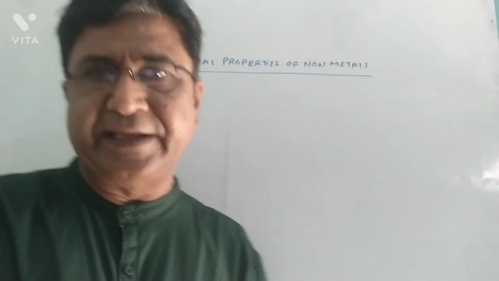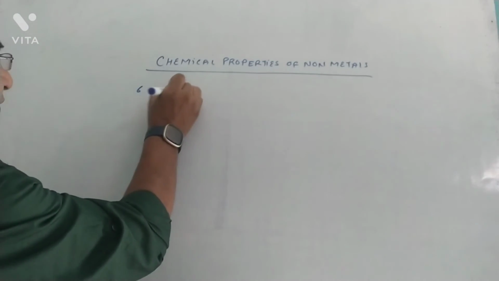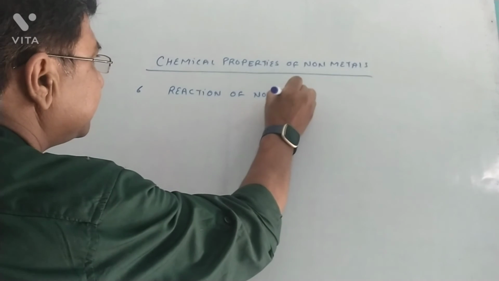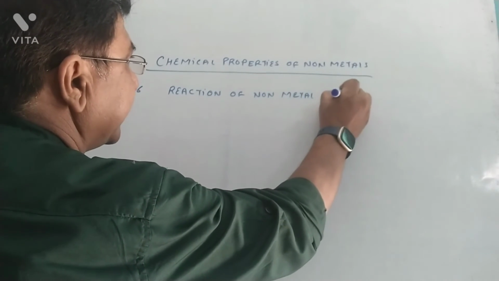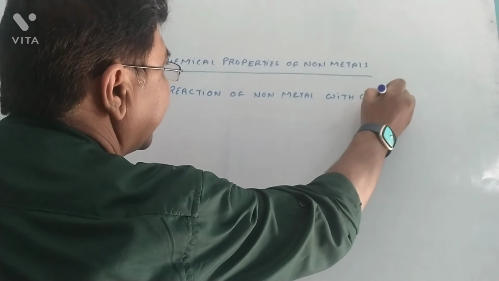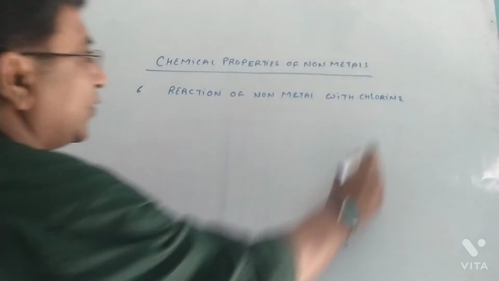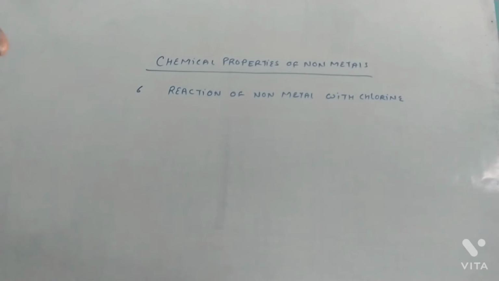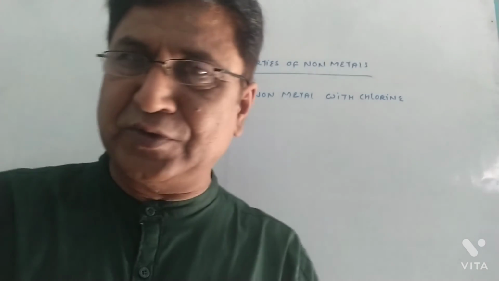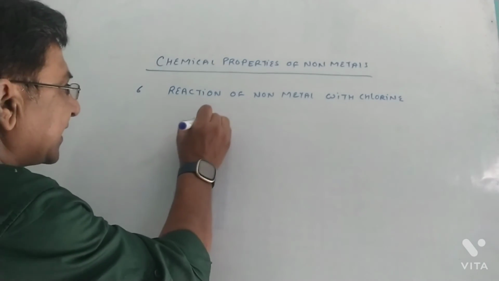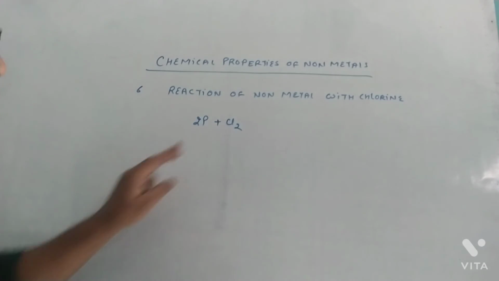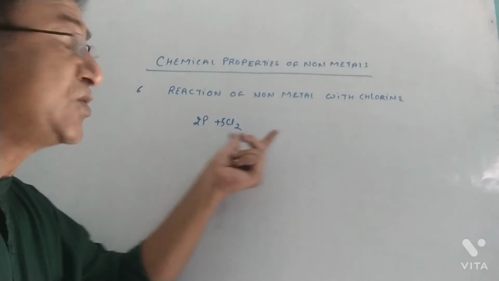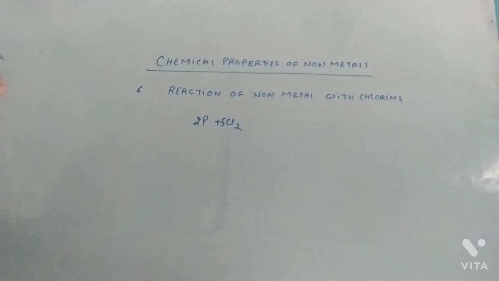Another chemical property, that's number 6, is the reaction of non-metals with chlorine. See, chlorine itself is a non-metal. So a non-metal is reacting with chlorine to form what? Let's see an example of phosphorus. Phosphorus reacting with chlorine is going to produce phosphorus chloride salt.